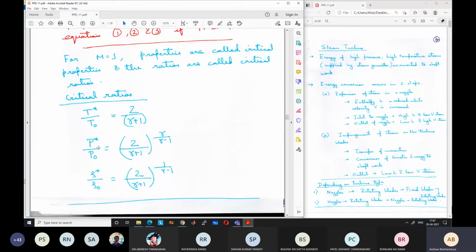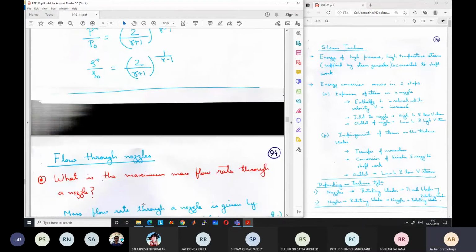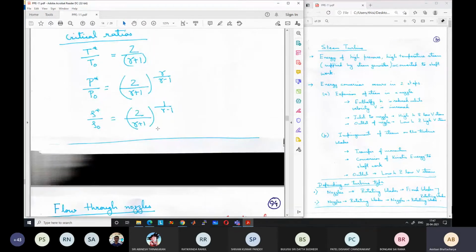Up to this point we had discussed in the previous class. We will continue from here. Any questions? No questions. I think you have to read again to try to understand this more clearly.